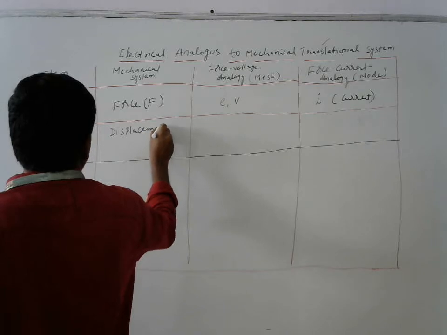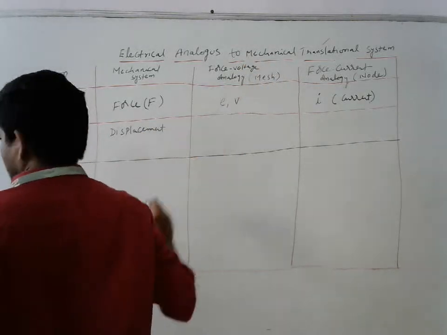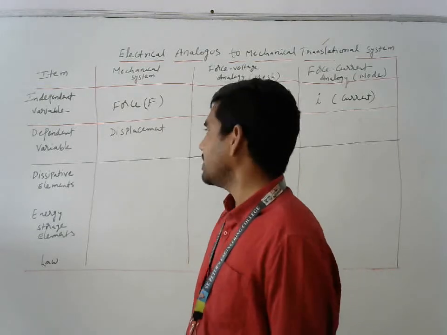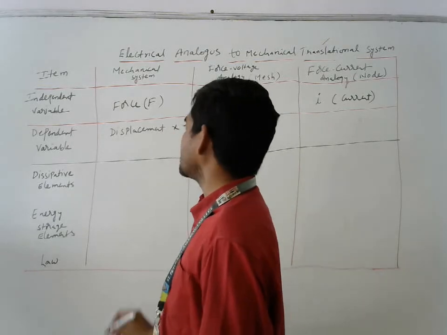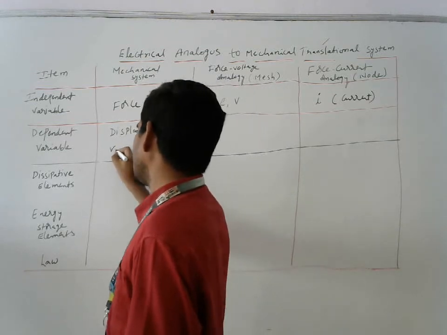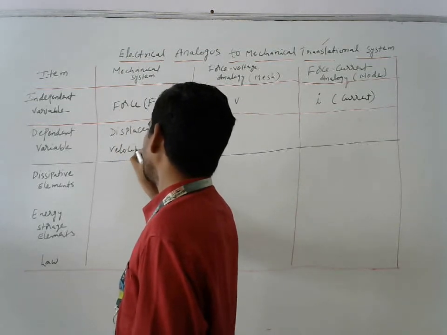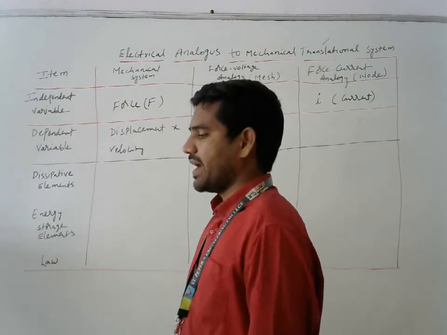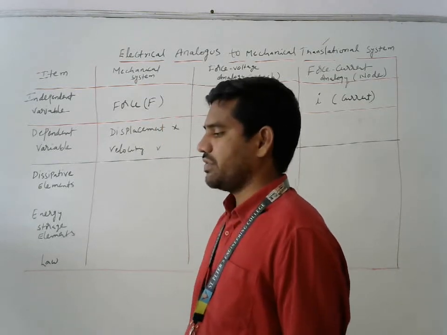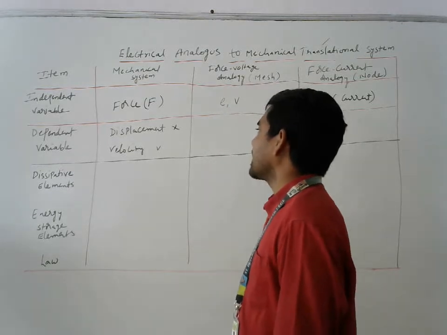Which system are we discussing here? The translational system, so automatically horizontal displacement. And velocity also depends upon the force, how much force we apply. That means displacement and velocity both are dependent variables in the mechanical system.